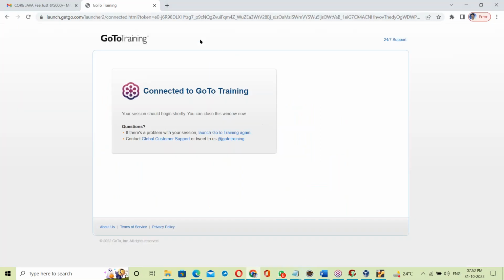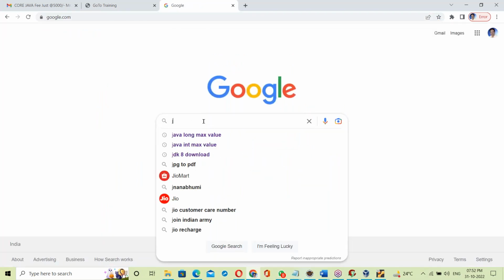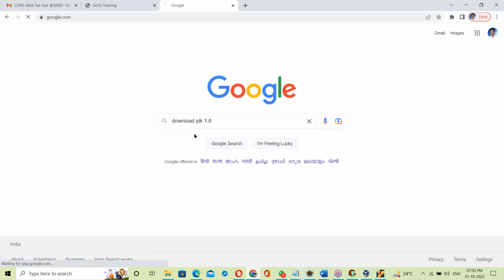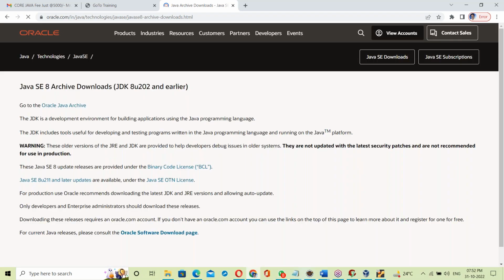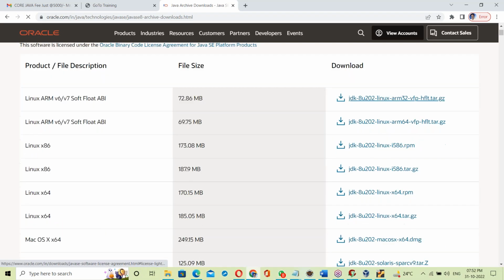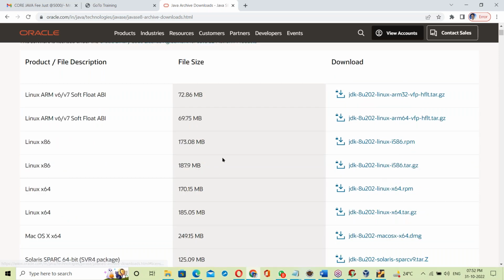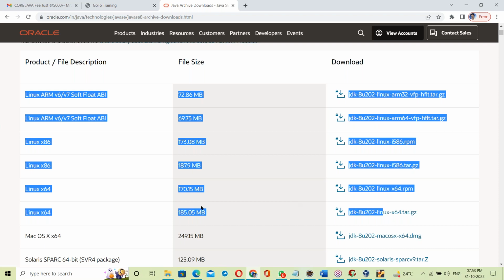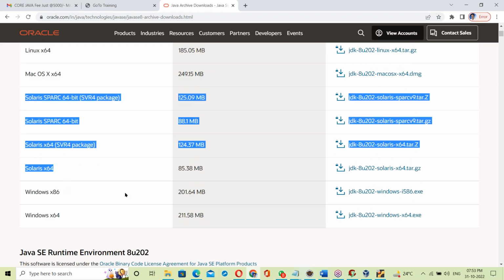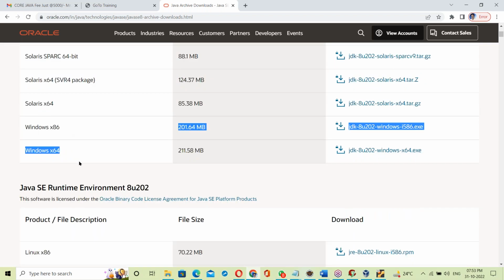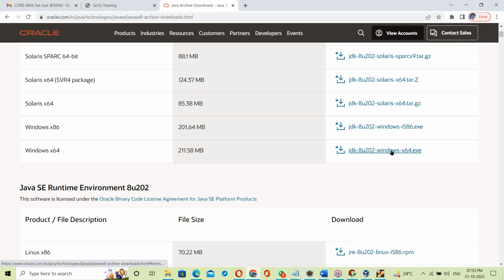One second, let me show that. Let us go to the Oracle site and download JDK 1.8. See, Oracle Corporation site. These are all JDKs. See, different JDKs are available. This is the JDK for Linux OS, this is the JDK for Mac OS, JDK for Solaris, JDK for Windows OS. The JDK changes depending on the OS. For Windows OS, we should download the last one.